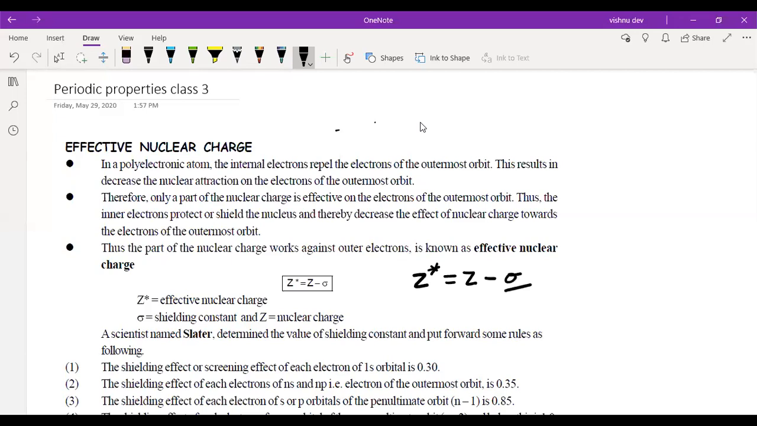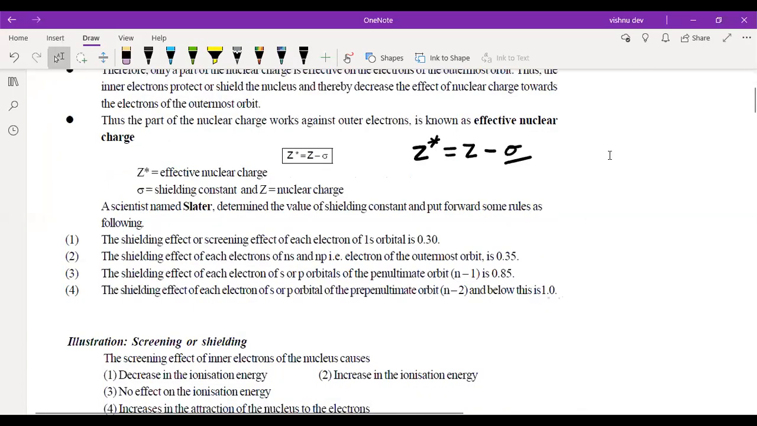Now that sigma is called the screening constant. As I said, it is a constant. This is constant for each electron in each orbit. Now see this. When we talk about the first orbit, 1s, the value of this constant is 0.3. It's a fixed constant. It means for any electron of the first orbit, the value of sigma is 0.3. Okay, right?